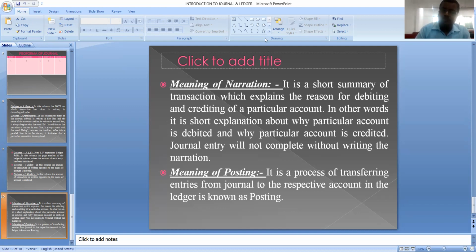Now we'll take a 2019 question paper problem and solve that particular problem. By that you will get a clear picture about journal.